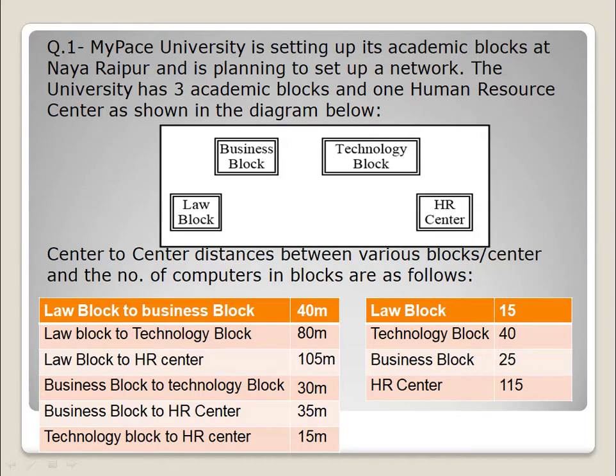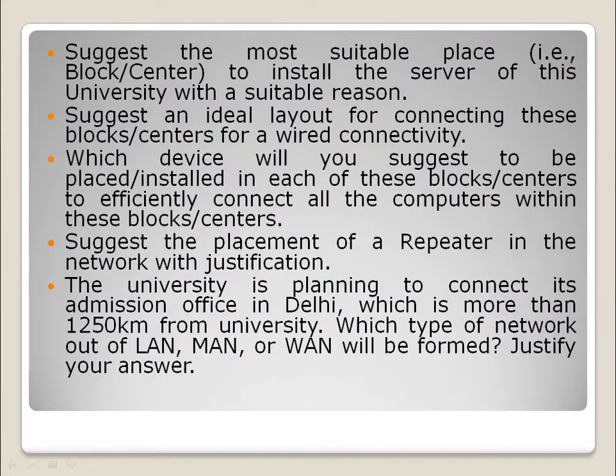One table will be having the distance between each blocks, okay, that is center to center distances, and the other table will be having the number of computers in each block. So depending upon these three, that means the first one is the diagram and the two tables, you have to answer some questions. Let us see what are the questions.